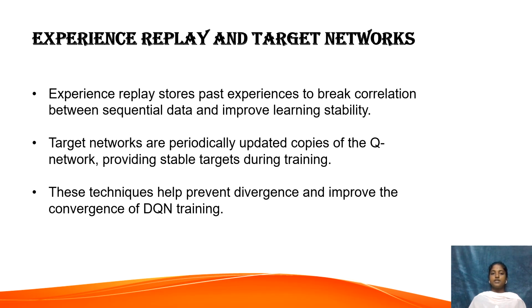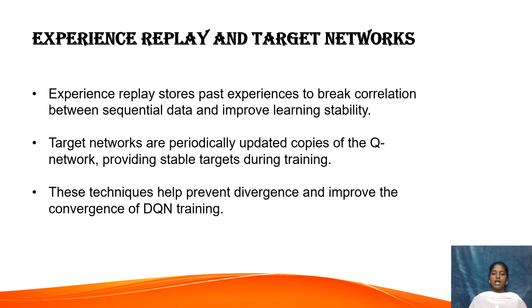Coming to the experience replay and target networks. One of the biggest challenges in reinforcement learning is that the data we get from the environment is highly correlated. To handle this, DQNs use two key techniques, experience replay and target networks. In experience replay, the agent's experiences, which include the state, action, reward, and next state, are stored in a memory buffer. During training, the model randomly samples from this memory, which breaks the correlation between samples and makes learning more stable.